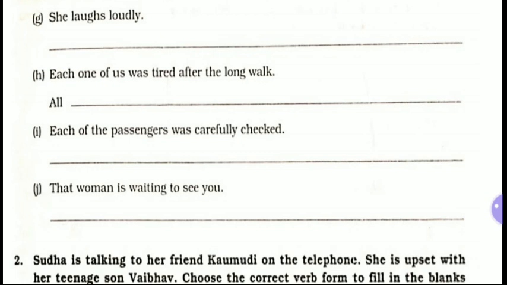And I number, each of the passengers was carefully checked. All of the passengers were carefully checked. Now J number, that woman is waiting to see you. Those women are waiting to see you. In this manner, you have to make plural forms of some of the words from the sentences and make the plural sentence in totality.